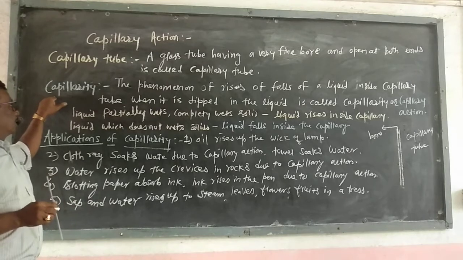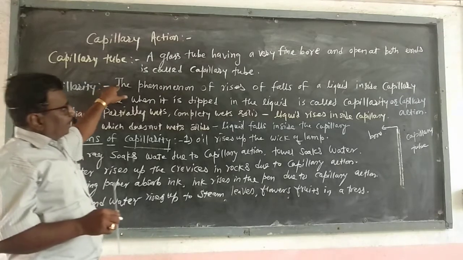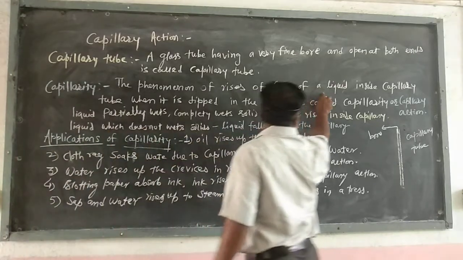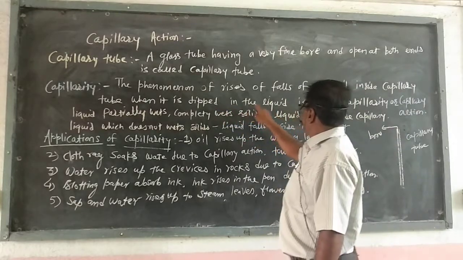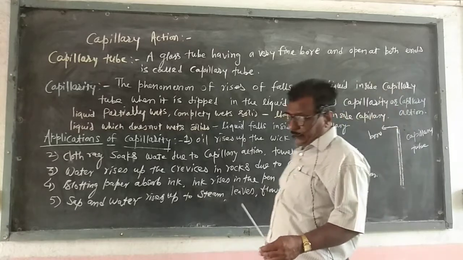Now we find out the definition of capillarity. Capillarity means the phenomenon of rise or fall of liquid inside a capillary tube when it is dipped in liquid, and it is called capillarity or capillary action.